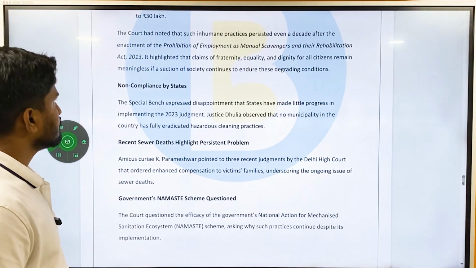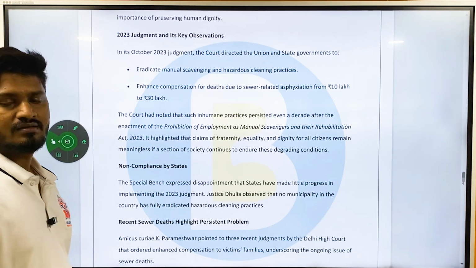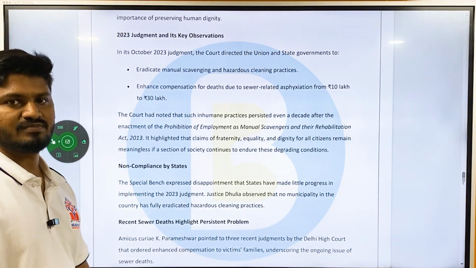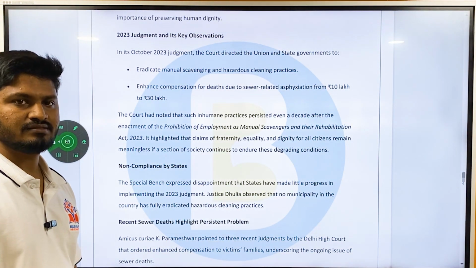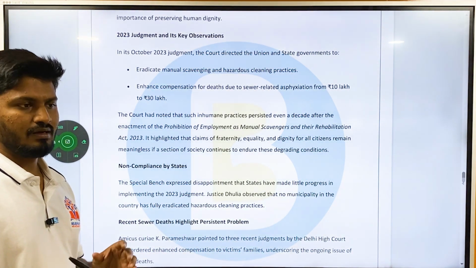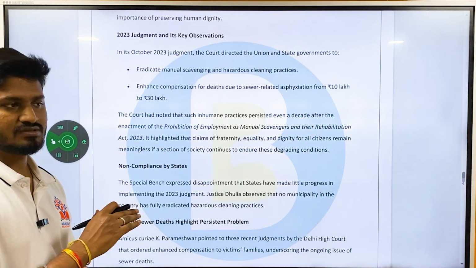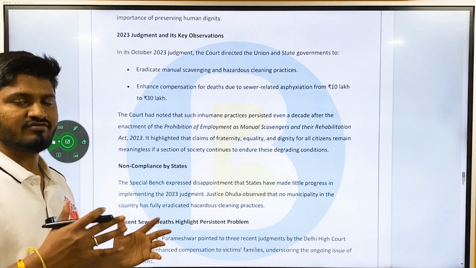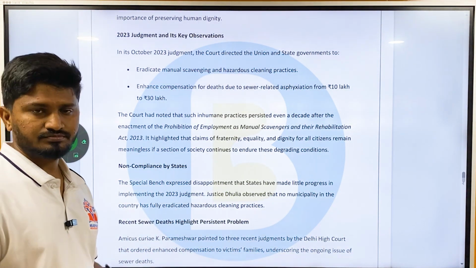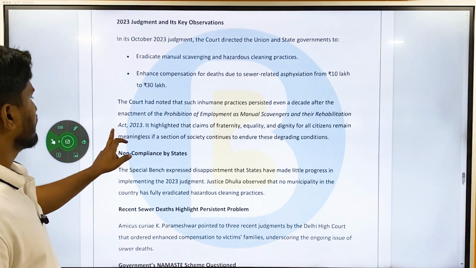Okay, manual scavenging. You know what is manual scavenging? Manual scavenging is cleaning someone else's feces by another individual, that too in dry latrines. Okay, just imagine how inhuman a practice that is. A person is made to clean another person's feces because of economic and other constraints. So that is very inhumane.